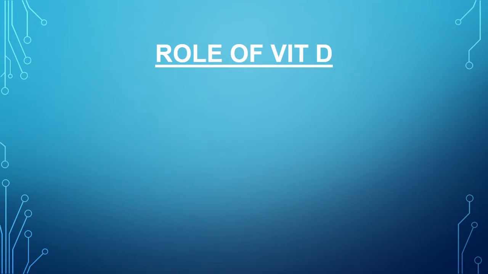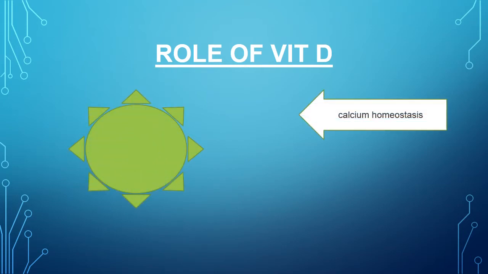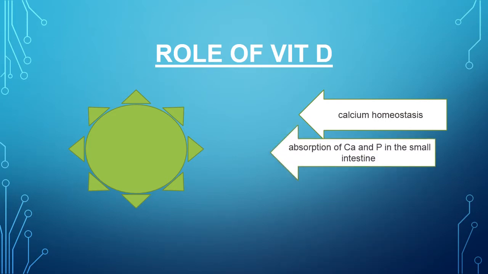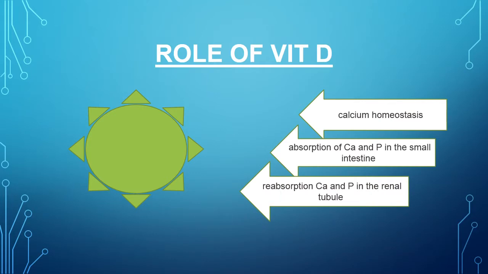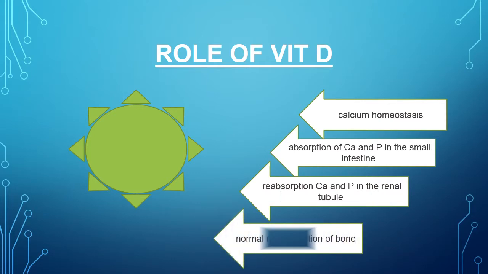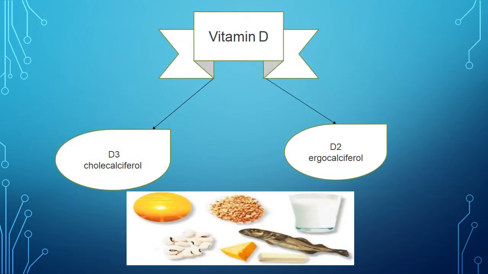What is the role of vitamin D in the body? It maintains the calcium levels in the body: absorption of calcium and phosphate in the small intestine, reabsorption of calcium and phosphate in the renal tubule, and normal mineralization of bone. Vitamin D is of two types, D2 and D3. D2, also known as ergocalciferol, is commonly found in plants, and D3 or cholecalciferol is commonly found in animals.